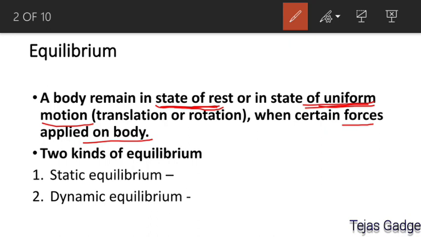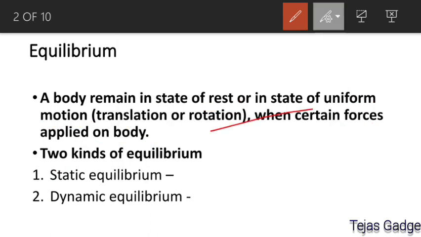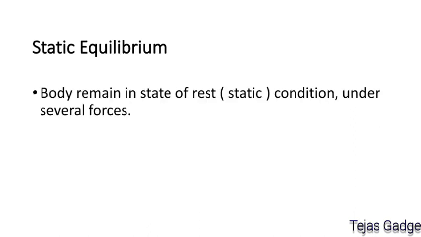Now there are two kinds of equilibrium. When a body remains in a state of rest, that is taken under static equilibrium, and when a body remains in a state of uniform motion, that is taken under dynamic equilibrium. These are the two kinds of equilibrium. Next we are going to see what is meant by static equilibrium.